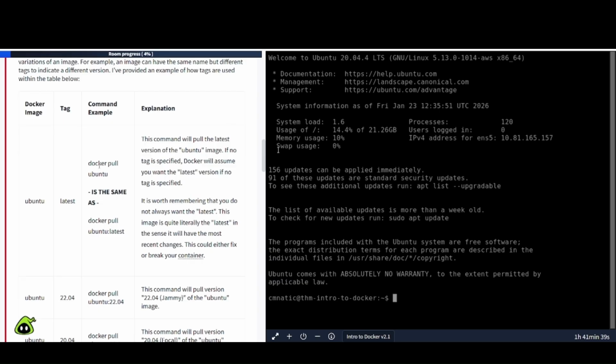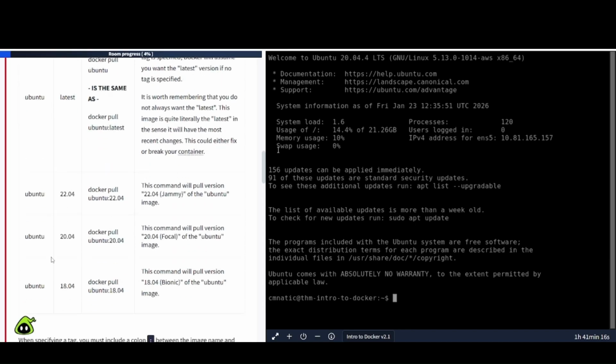Ubuntu:latest. docker pull ubuntu is the same as docker pull ubuntu:latest. Explanation: this command will pull the latest version of the Ubuntu image. If no tag is specified, Docker will assume you want the latest version. And it says, it is worth remembering that you do not always want the latest. This image is quite literally the latest in the sense it will have the most recent changes. This could either fix or break your container.